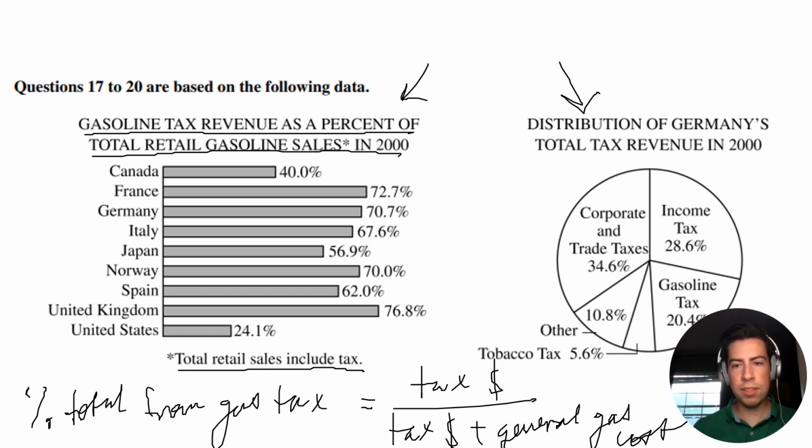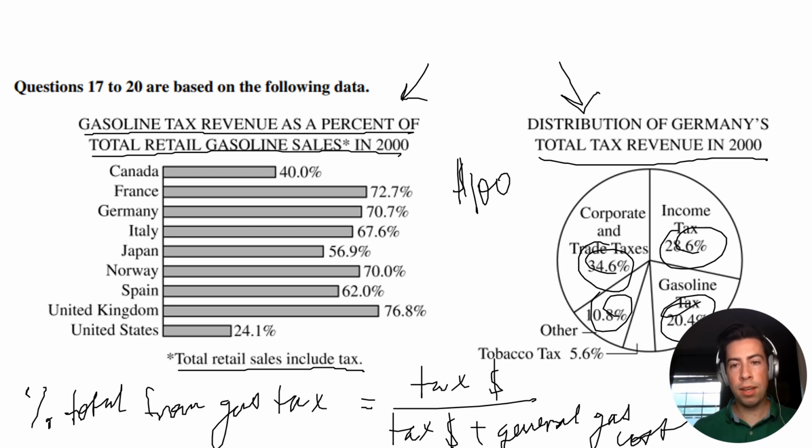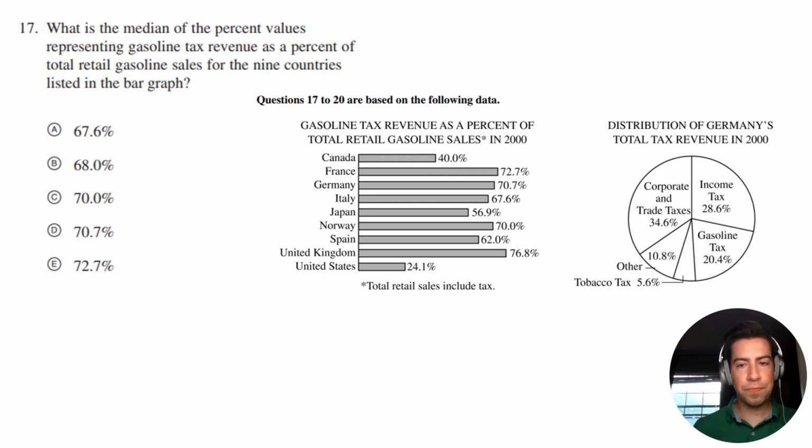Now, the second figure is pretty straightforward. It's basically Germany's total tax revenue in the year 2000. Let's say they made $100. Obviously they're going to make a lot more, but just to pick a clean number, if they made $100 for the first year, then this would be the percentage of the $100 from these various sources. All right, so let's go to the first question.